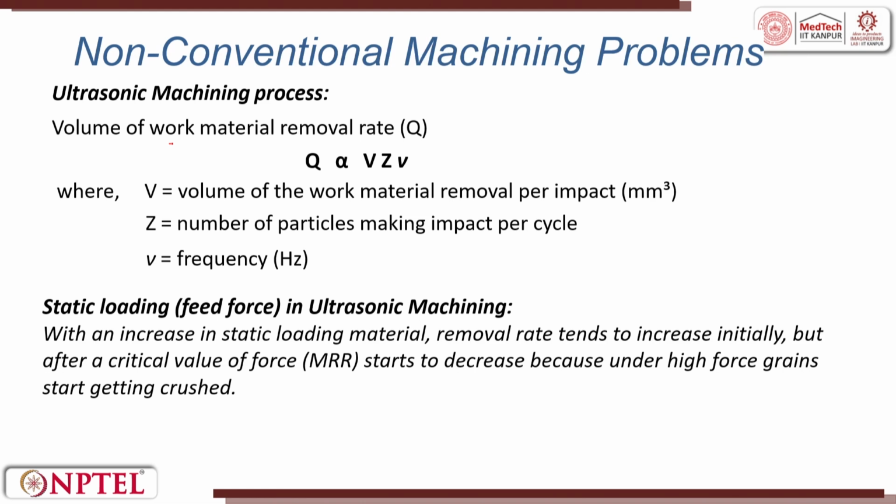Volume of work removal rate denoted by Q is proportional to V, Z and nu, where volume V is the material removal per impact, which is in millimeter cube. Z is the number of particles making impact per cycle. Then nu here is frequency.